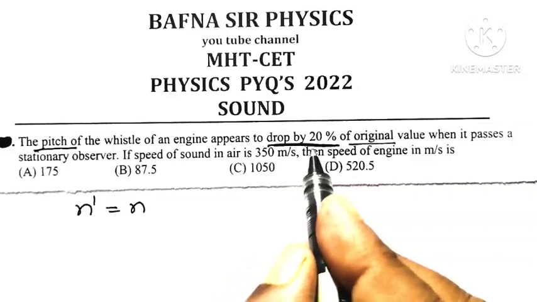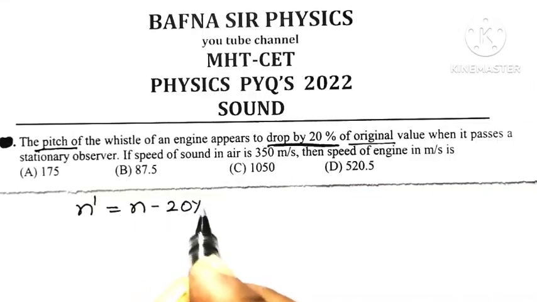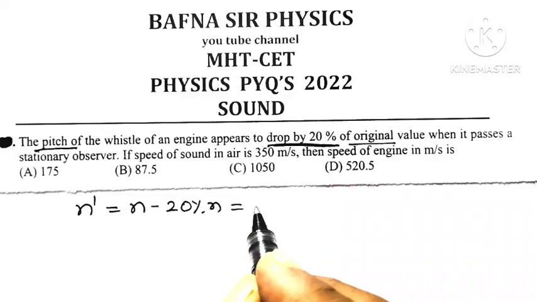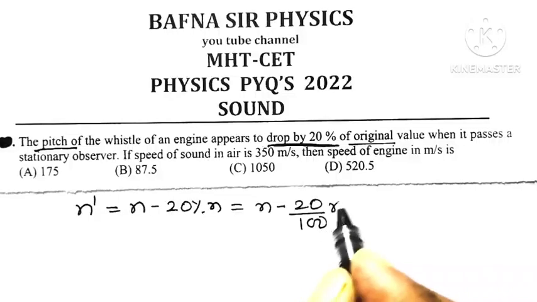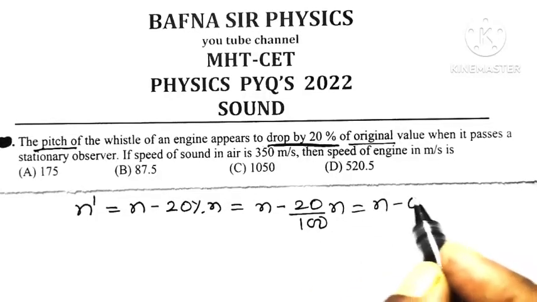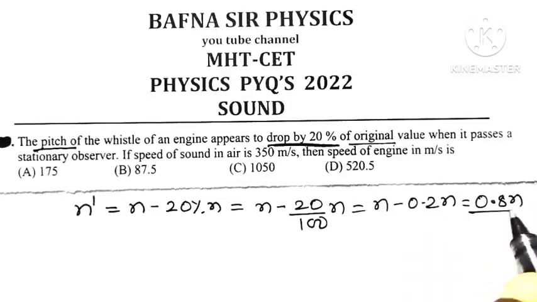is less than the original pitch by 20%, meaning n minus 20% of n, or n minus 20 by 100 n, or n minus 0.2 n, or it is 0.8 times n.